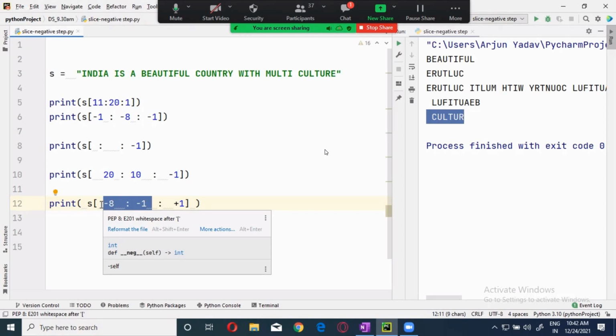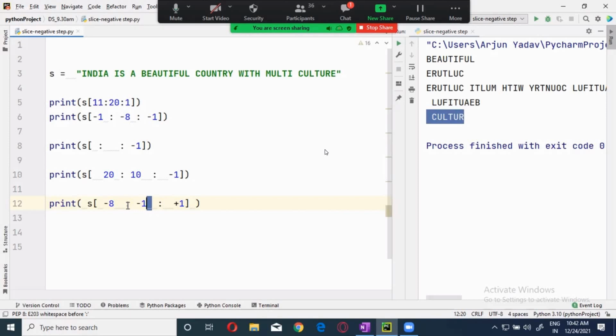But when you go to the next level, like multi-dimension arrays, you are completely lost over there. So again, it is never recommended to use a negative-positive combination. If the starting index is negative, the ending index should also be negative. If the starting index is positive, the ending index should also be positive. But the step you can change. You can keep it in reverse. Okay, no problem.